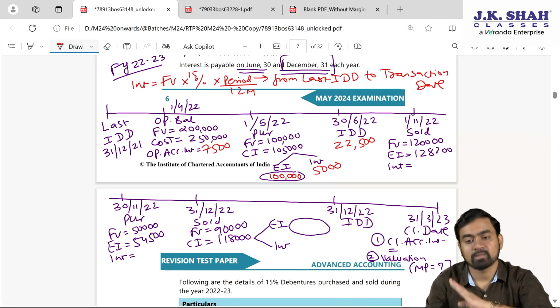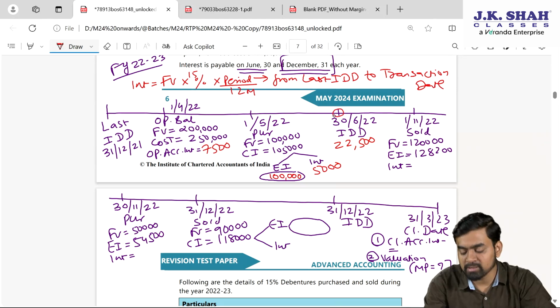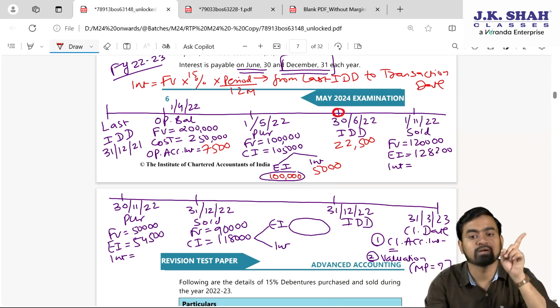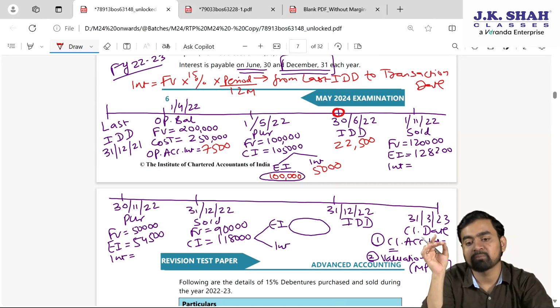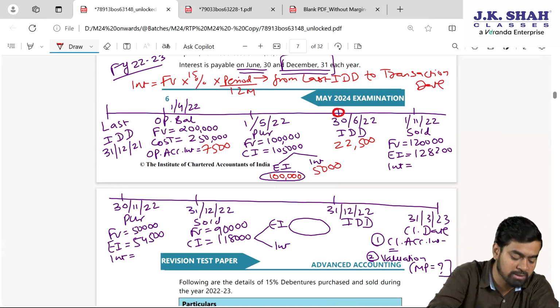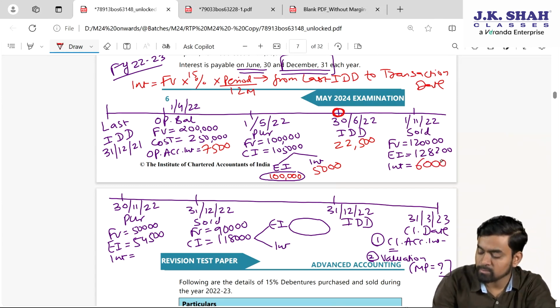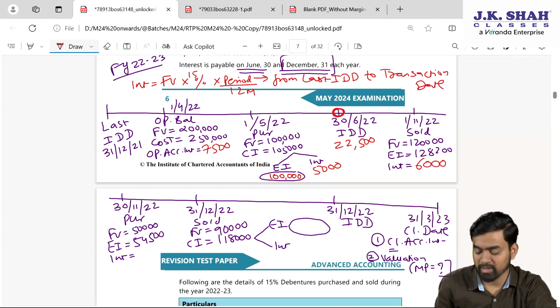Now sold transaction, it is face value is 1,20,000 into 15% for, please tell me, when on 1st of November you are selling, your last interest due date would be this now. Yes or no? 30th June. So tell me, June gone, July, August, September, October. End of October is as good as starting of November. So 4 months it is 4 divided by 12. It is 6,000. Okay, fine.